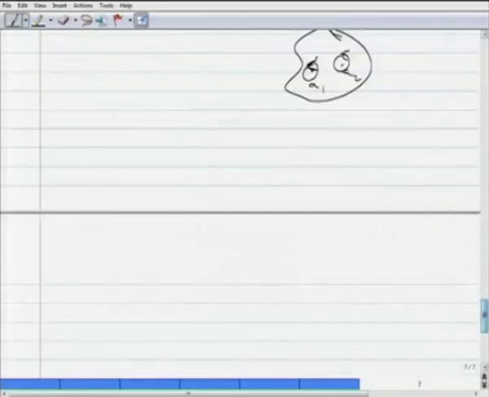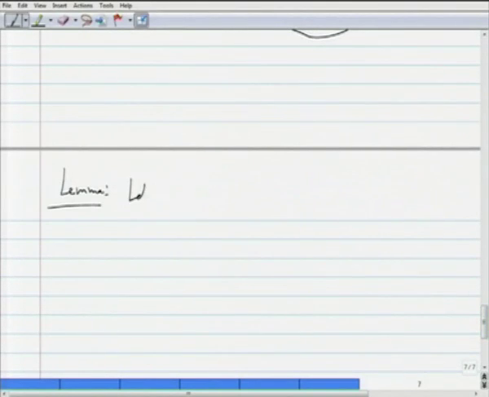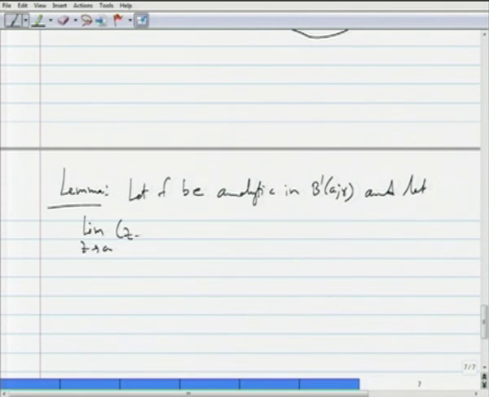Okay. And we need one more lemma here. So, let f be analytic in B prime A R, and let the limit as z goes to a of (z minus a) f of z be equal to 0. What we are going to do is, with the same condition, show that Cauchy's integral formula holds. Okay.